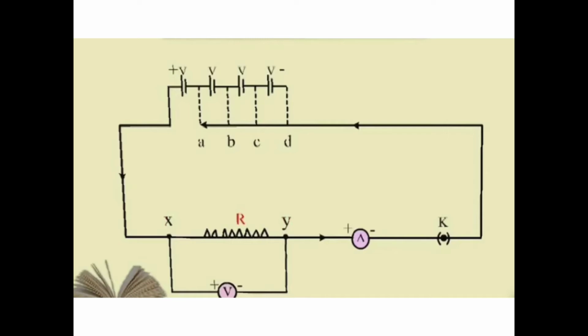It goes to the other negative terminal of the cell. So whenever you have the ammeter or voltmeter, see to it that the negative terminal goes to the negative terminal. That is how you should remember the connections which you make.